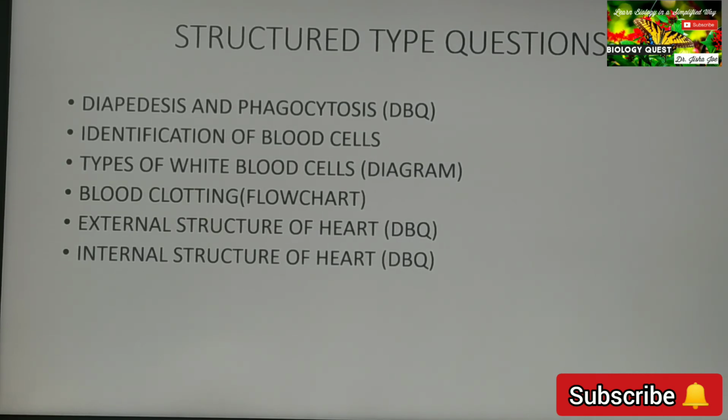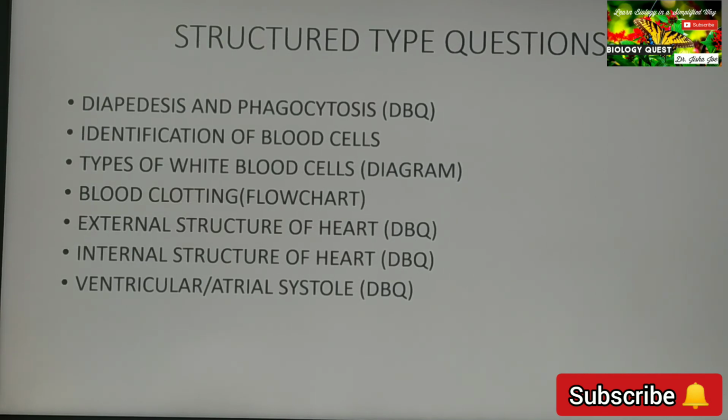So for that, it is better to draw and study the structure. Then ventricular systole or atrial systole as a diagram based question to identify which phase it is. Okay, and labelings can be asked, and questions based on the diagram can be asked.